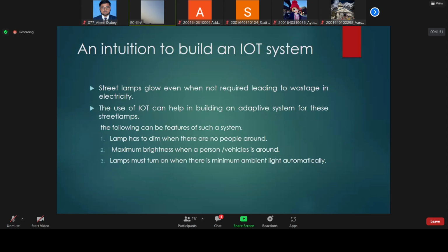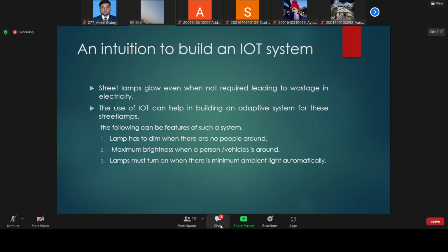So we are going to make an adaptive system for these street lamps in the following manner. Step number one, what will be the condition? The first condition is that all lamps have to dim when there are no people around. So we have to make sure that the light has minimum brightness whenever there is no person. Second, there should be maximum brightness.